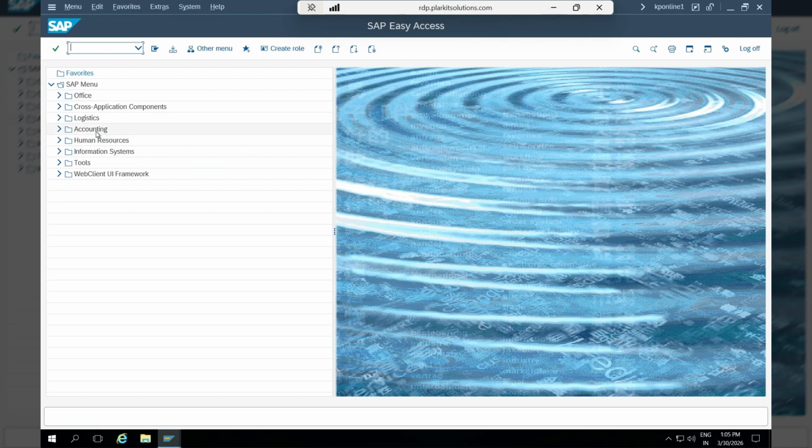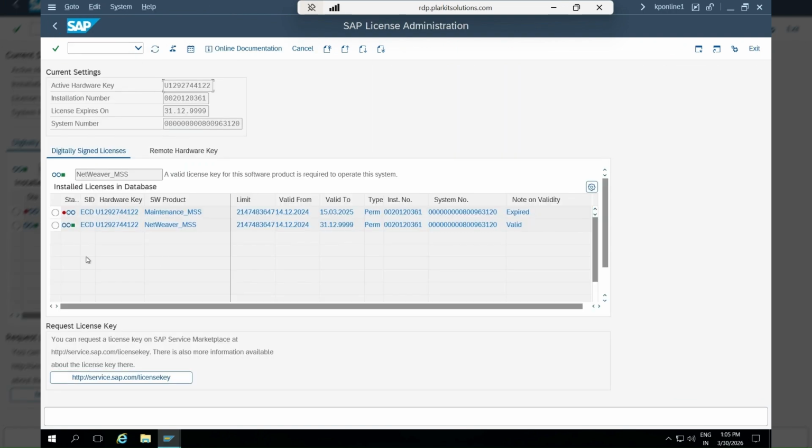Apart from this, there is the S license. I'm just typing in the wrong spelling, it seems. So this is the S license that you have to check. This license is expired. This is validated. Refresh and check. This license you have to take a screenshot of.